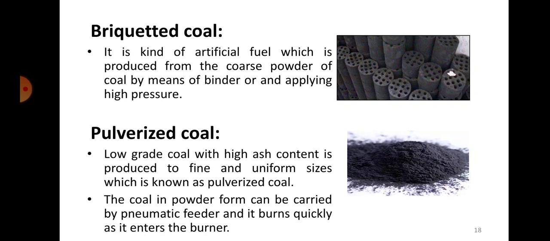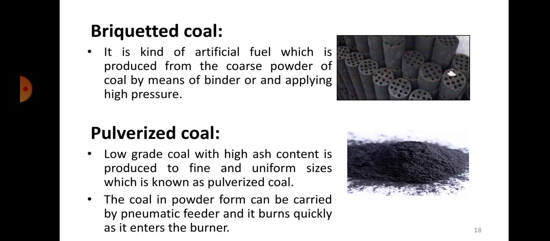Okay, so as I told you, briquetted coal is a kind of artificial fuel which is produced from the coarse powder of coal by means of a binder or by applying high pressure. So it's not a naturally occurring form. We have only 4 naturally occurring, that is peat, lignite, bituminous, and anthracite. Briquetted coal and pulverized coal are not naturally occurring, they are artificially made. So how is it made? It is produced from the coarse powder of coal by means of a binder and by applying pressure.